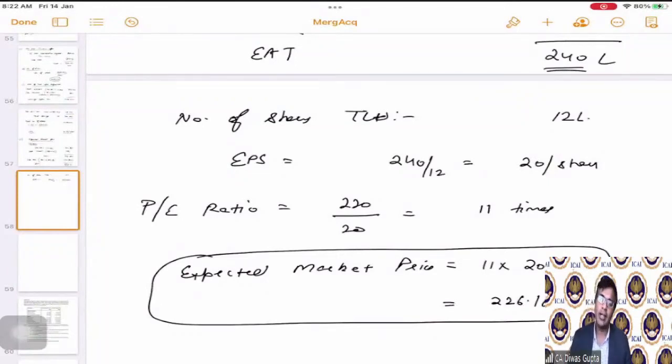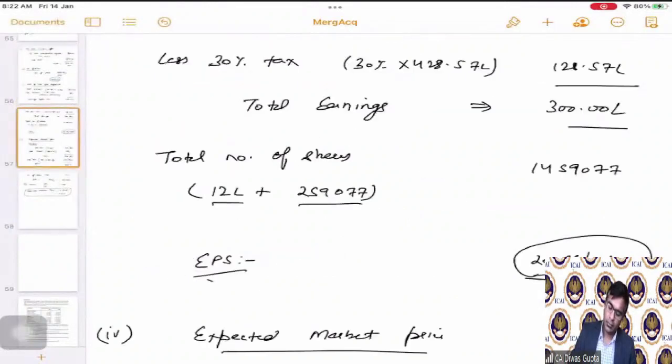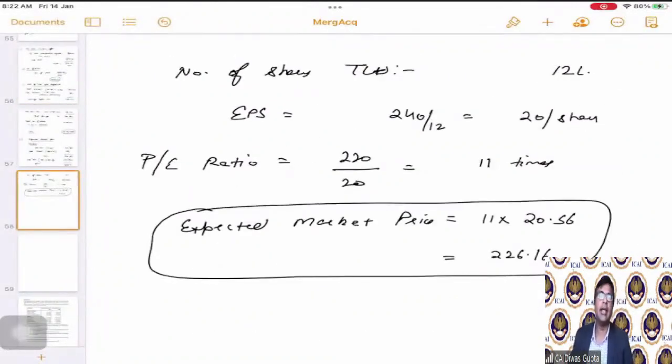Hence, we have calculated the EPS because all the relevant information for calculating the EPS was given. That means the total number of shares, the total earnings, everything. And hence, we have calculated the expected market price.